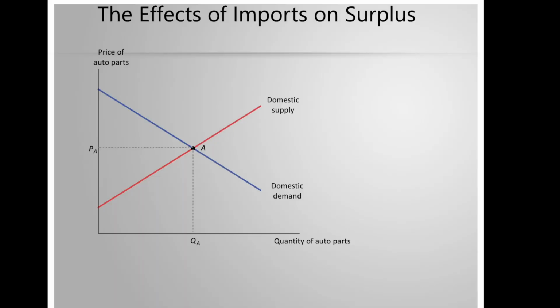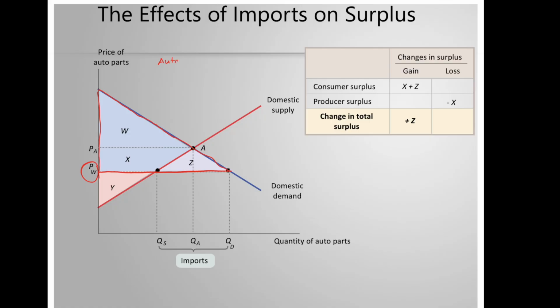So how do imports affect surplus? In autarky, consumer surplus was just equal to area W. With trade, consumer surplus is equal to W plus X plus Z. So the new gain is X plus Z. Producer surplus in autarky was the area X plus Y. Now, with trade, producer surplus is just the area Y, so we just lost X.